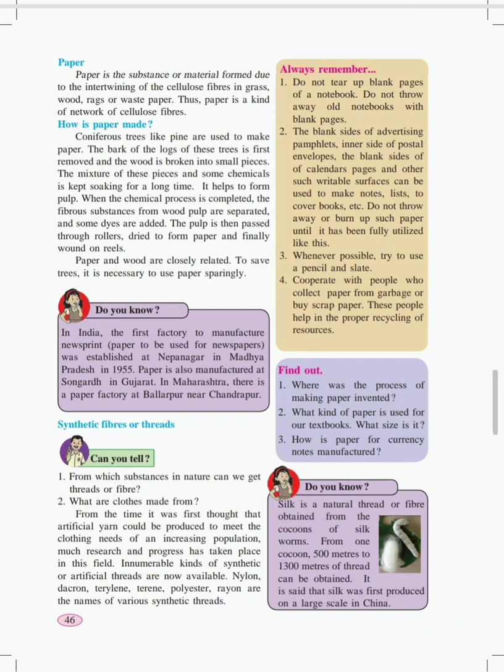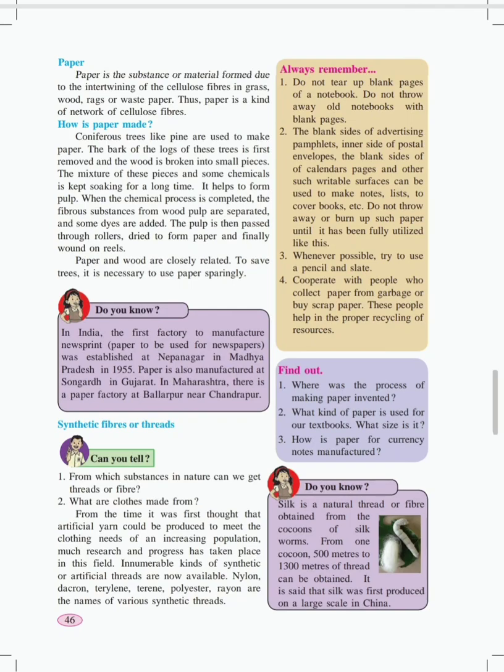Paper is the material formed by the interweaving of cellulose fibers in grass, wood, rags or waste papers. Thus, paper is a kind of network of cellulose fibers. Coniferous trees like pine are used to make paper. The bark of the logs of these trees is first removed and the wood is broken down into small pieces.